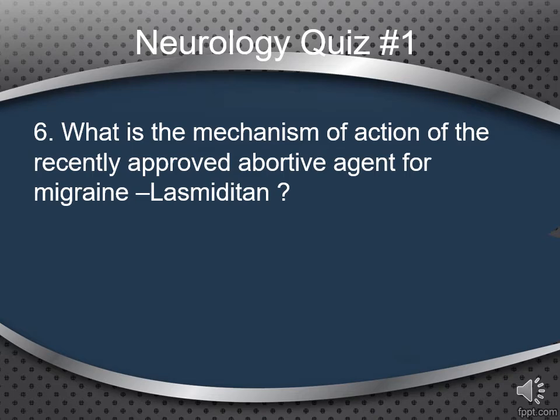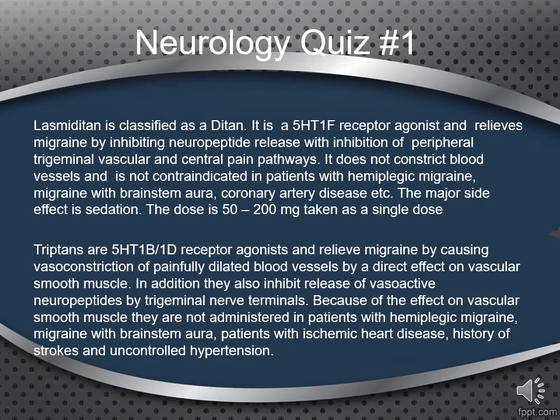What is the mechanism of action of the recently approved abortive agent for migraine, Lasmiditan? Lasmiditan is classified as a ditan. It is a 5-HT1F receptor agonist and relieves migraine by inhibiting neuropeptide release with inhibition of peripheral trigeminal vascular and central pain pathways.